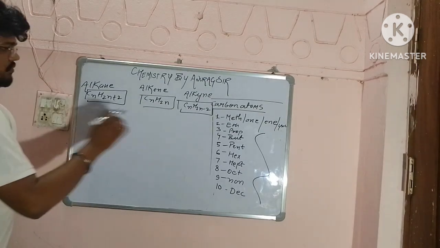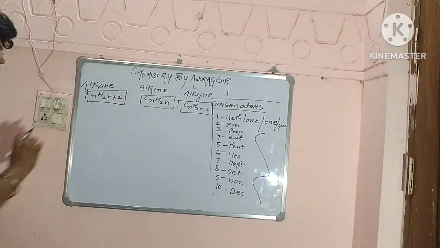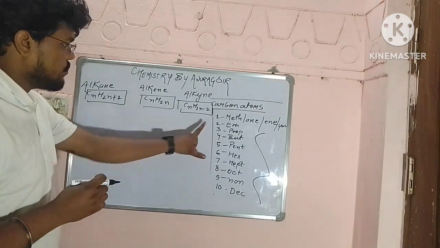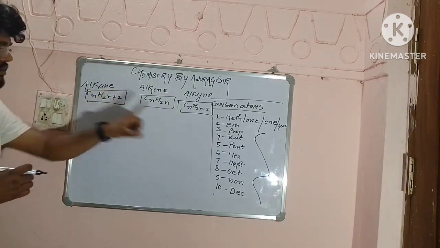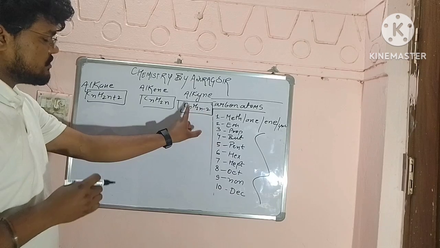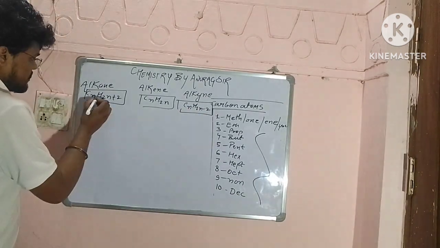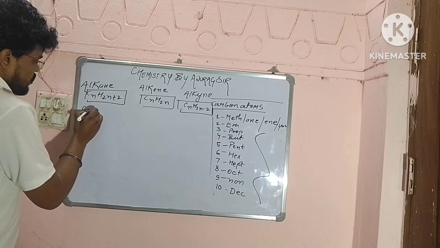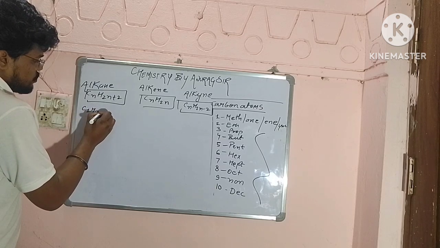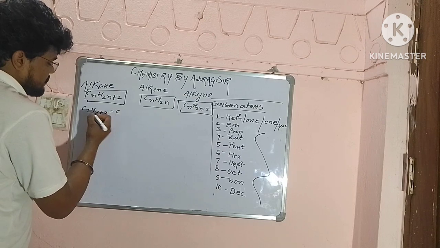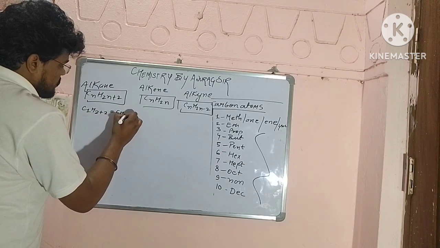Now we take 1 carbon and put it in these formulas. We will put 1 carbon in the place of n. Let's solve this Cn. So it will become C1H2 into 1 plus 2, that is C, we do not write the 1, and it will become CH4.